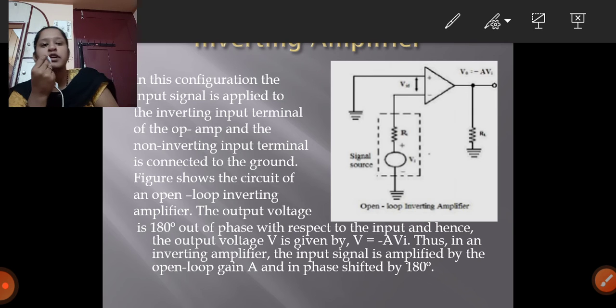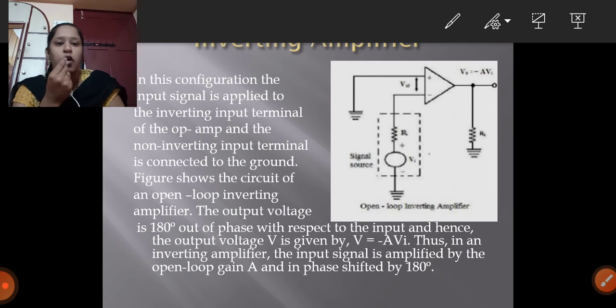In this configuration, the input signal is applied to the inverting input terminal of the op amp, and the non-inverting input terminal is connected to the ground, as shown in the figure, the open loop inverting amplifier.